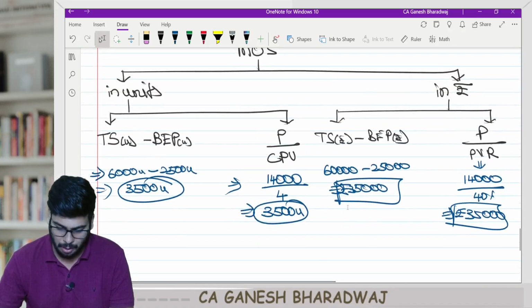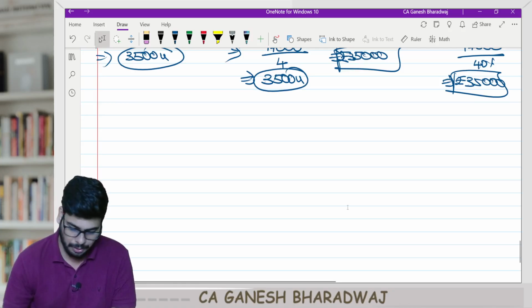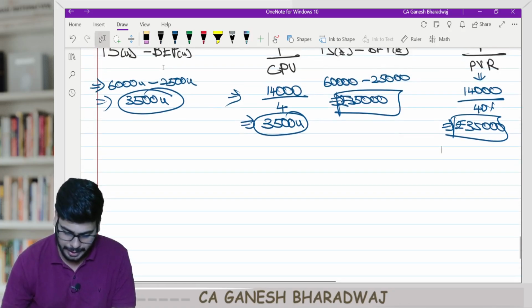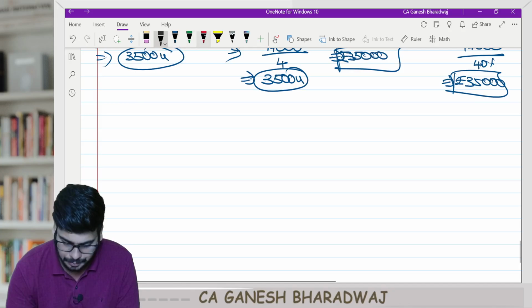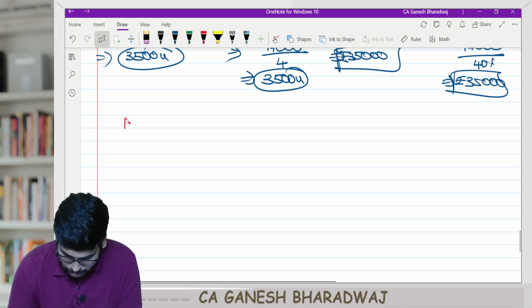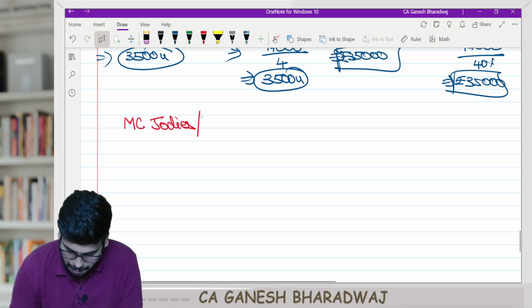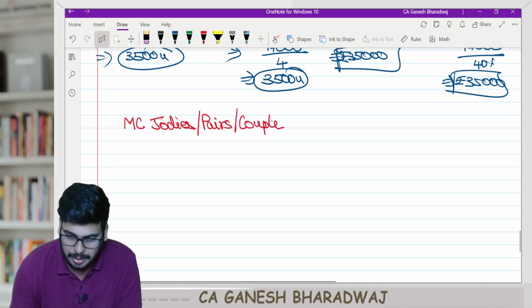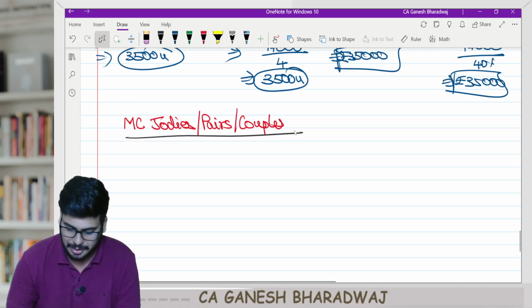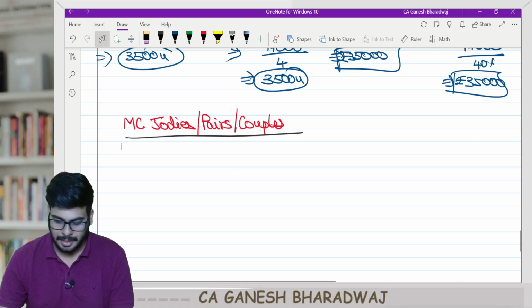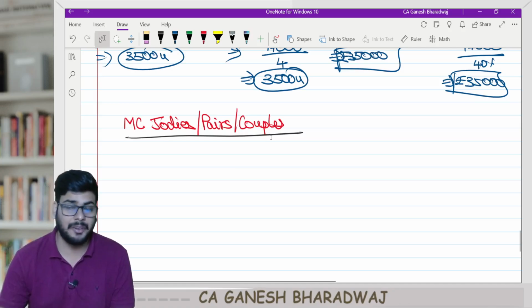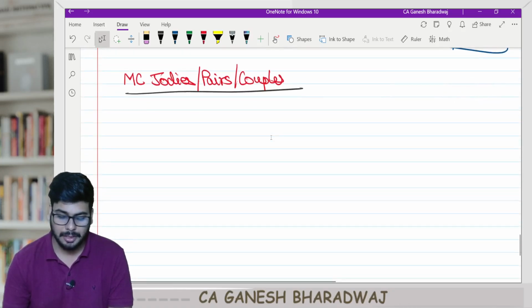Now after writing this, write down here on the top, put that table. We will put this as marginal costing jodies. Take a red ink and write down marginal costing jodies, or pairs, or couples. Guys, this is for our understanding, very important. This is how sums will be.